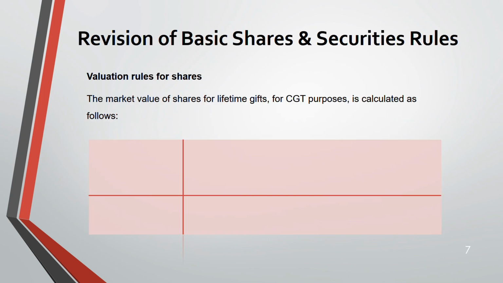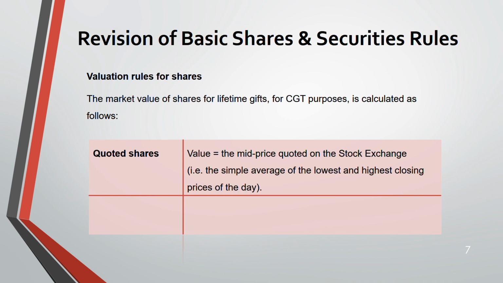So now the market value for shares. If it's quoted shares, you get the mid price. Whatever is the mid price, you get the highest and the lowest and the average of it. This you will get from the stock exchange because it's quoted shares. So the mid price means the average of the highest and lowest closing price. And if it's unquoted, in the examination, they will give you the value. So you don't have to worry.